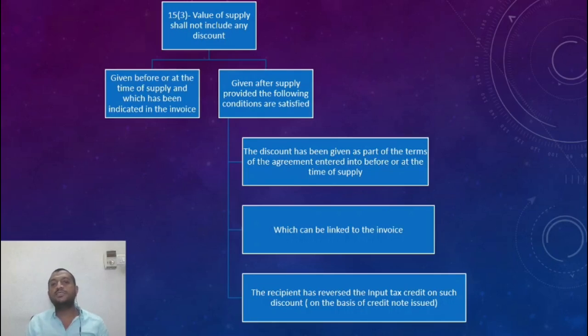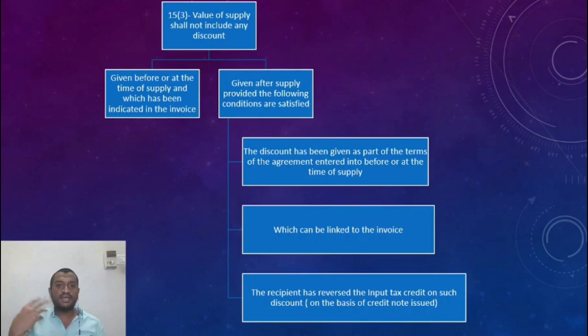So what are cases where it cannot be linked to the invoice? Cases like I'll give you 10,000 rupees discount. There's no relation here. There's no percentage specified. Understand? So this is something which could be said to be not related to the invoice.